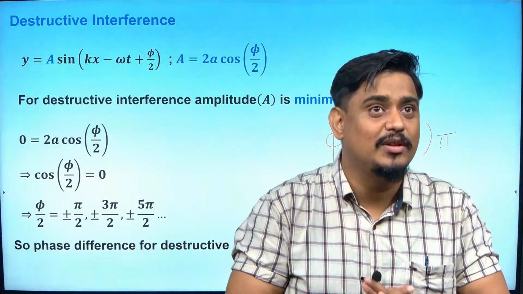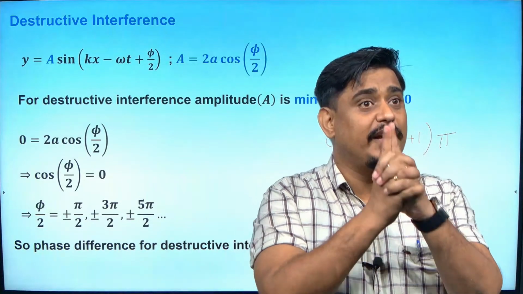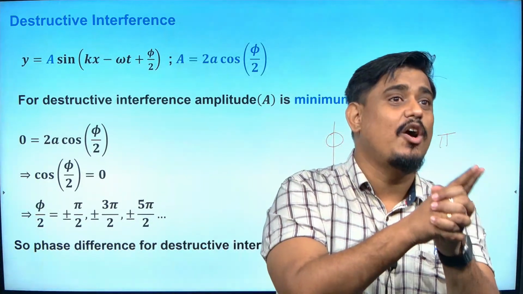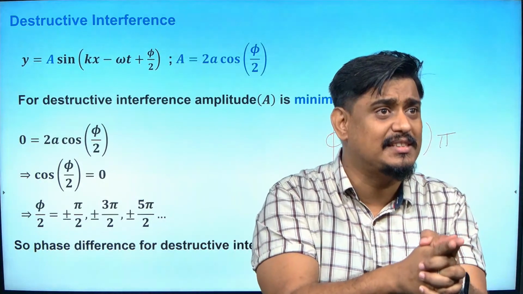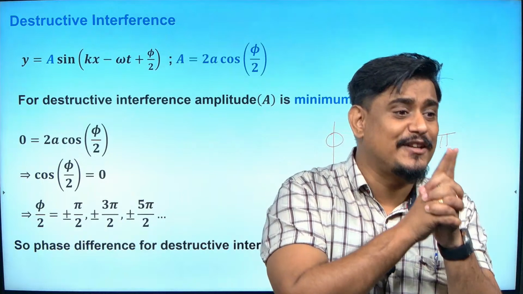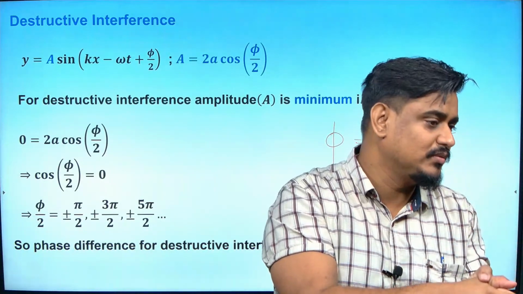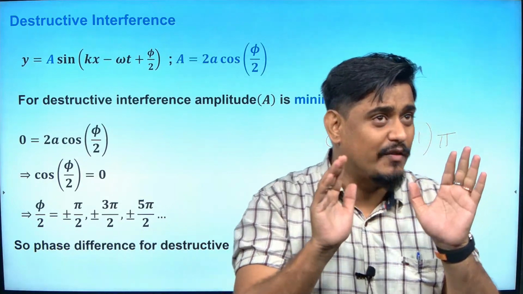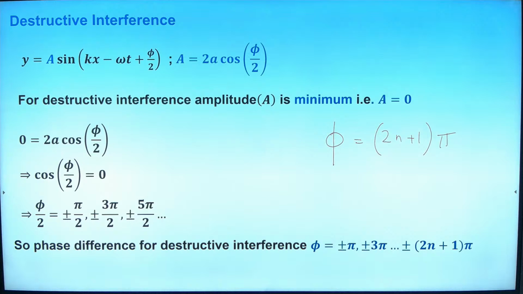Is it clear to you? When two waves undergo destructive interference, their phase difference is odd multiples of pi. When two waves undergo constructive interference, their phase difference is even multiples of pi including 0. I hope it is clear to everybody. If anybody has any doubt, please ask me. Any doubt?